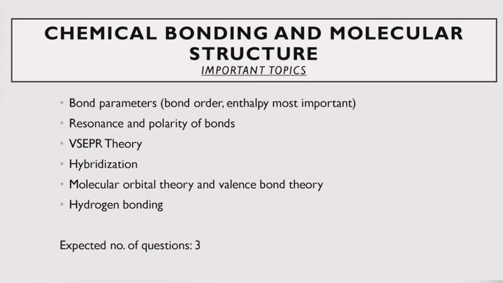Next chapter is chemical bonding and molecular structure. The important topics are given below. This is a very, very important chapter, as this has few theories that can also help you with organic chemistry. This chapter can have an expected number of questions as much as 3 questions maximum, even 4 sometimes if possible. So I consider that this is a very important chapter and should be read very thoroughly, and it is